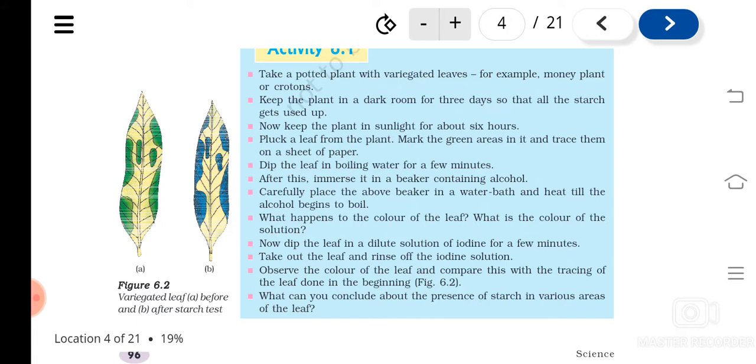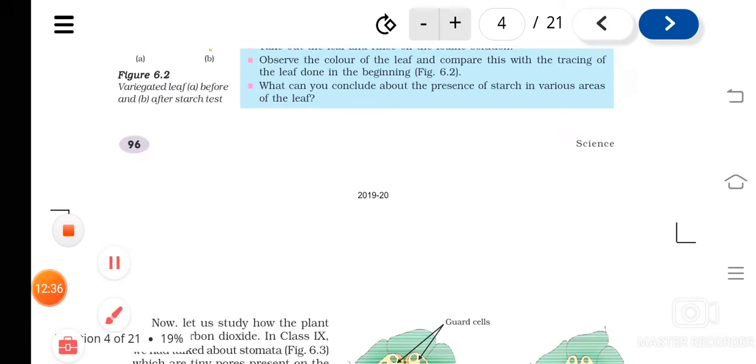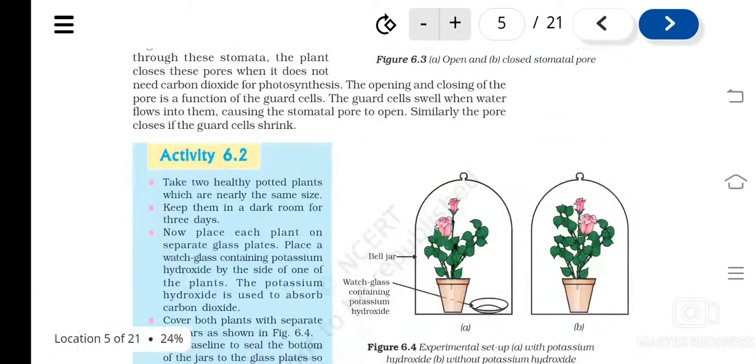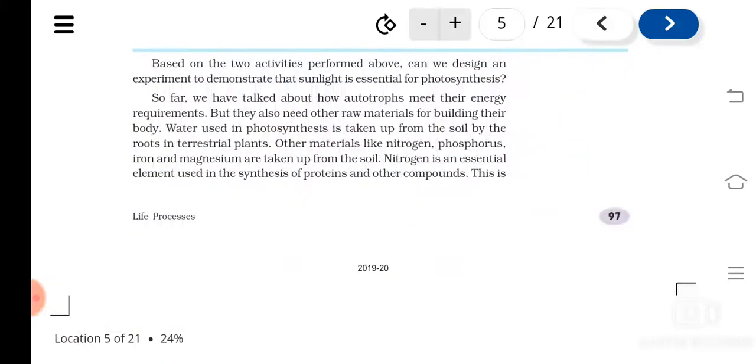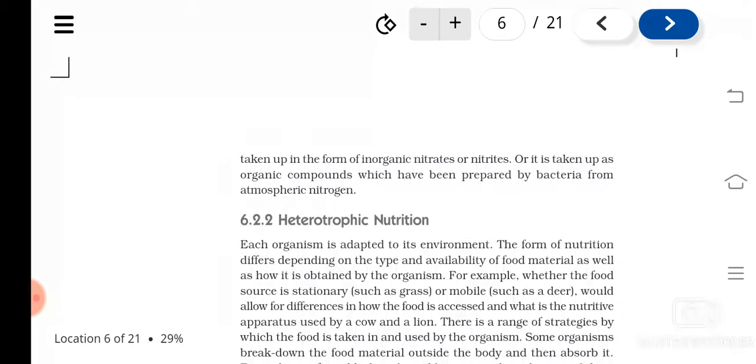That means the carbon dioxide was not there in the bottle, because we have kept KOH, which will absorb the carbon dioxide. So no carbon dioxide was there, and that is the reason we didn't get any blue black color.